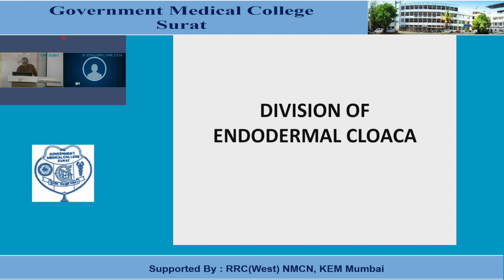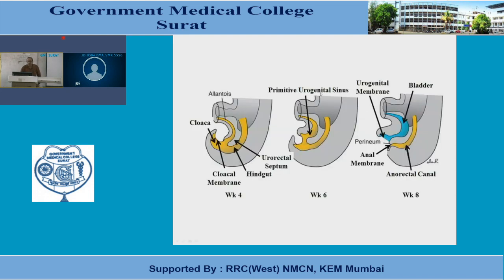You know, the distal enlarged part of the hindgut is known as the endodermal cloaca, and this endodermal cloaca is divided by the urorectal septum into the primitive rectum as well as the primitive urogenital sinus.